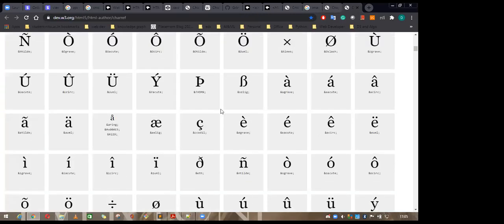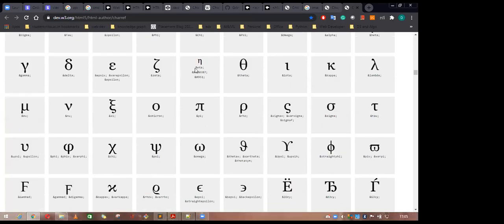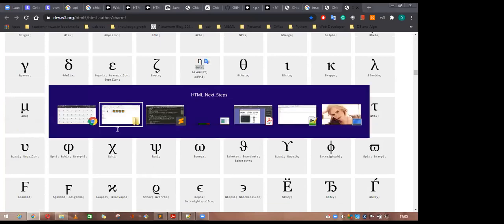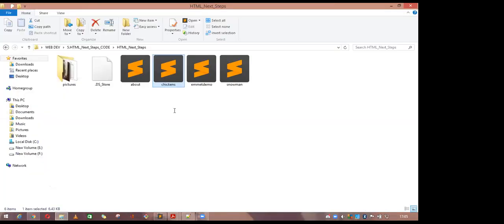If you want to embed this special character, there are a lot of codes here. This ampersand ETA means ETA. If you want to embed ETA into our code, our page, go here and